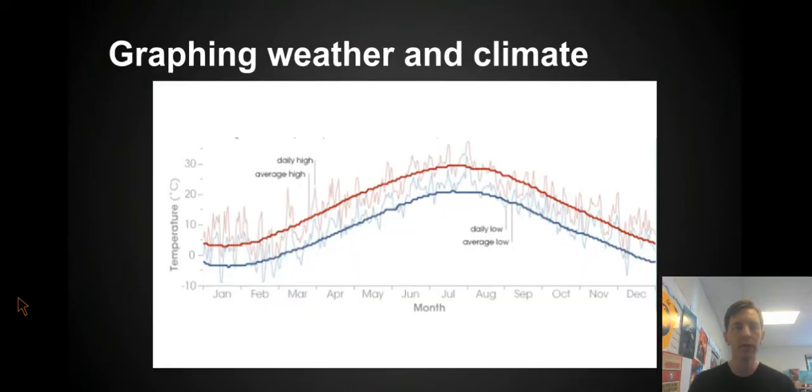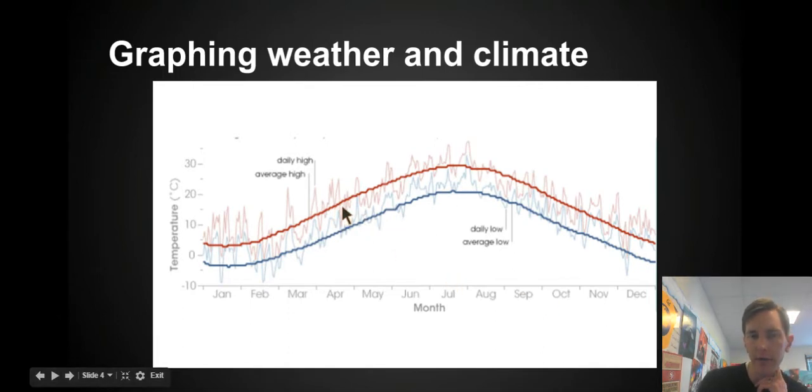So this graph, we're going to go through this graph to look at the difference between weather and climate. Now I'm going to start by talking about just what I see in the graph and using that to figure out what the graph is telling me. So I can see on the bottom that the space on the bottom represents months, and I see it goes from January to December. So I can see that this is kind of about time and how maybe something is changing over the course of a year. On the left side, the y-axis, I see that the measurements are temperature. So my guess is this graph is looking at the temperature of a place and how that temperature changes over a year.